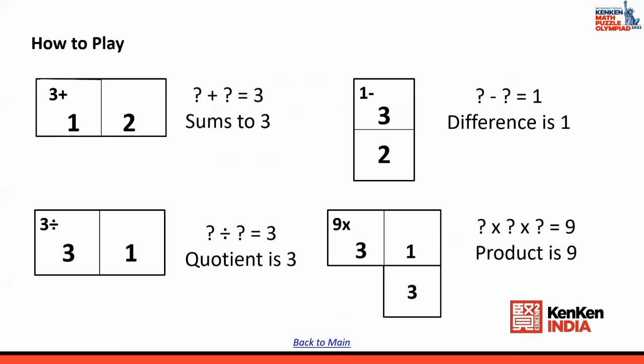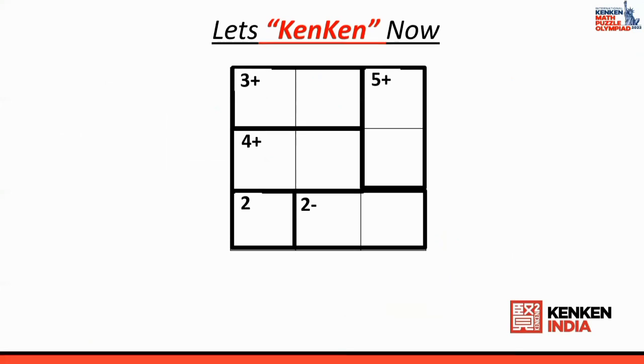Right. Now let us look at the practical KenKen puzzle and start playing it. When you start playing this KenKen puzzle, there are certain steps we have to follow. First of all, you have to look for a freebie. See whether you have a freebie in this puzzle. Yes, there is a freebie. So first of all, I fill in this freebie. The next step is that I look at every cage and start filling in the possibilities. Now I look at the 3 plus cage. What are the possibilities? 1 and 2 or 2 and 1. Now I look at the 5 plus cage.